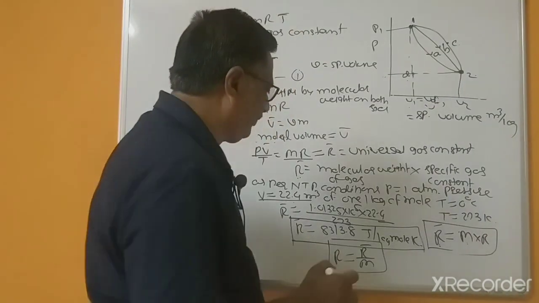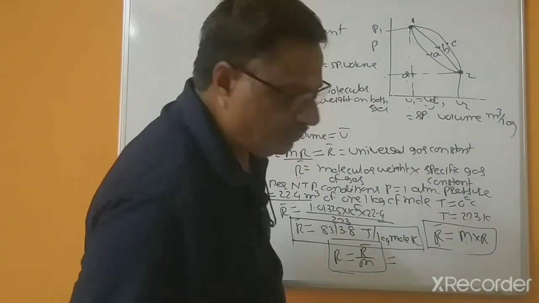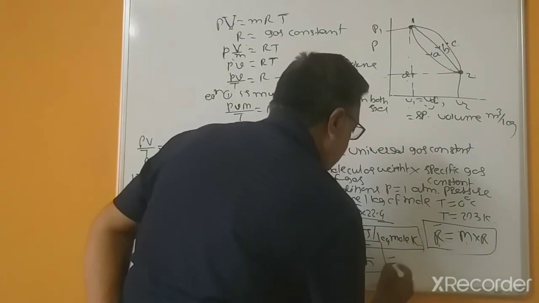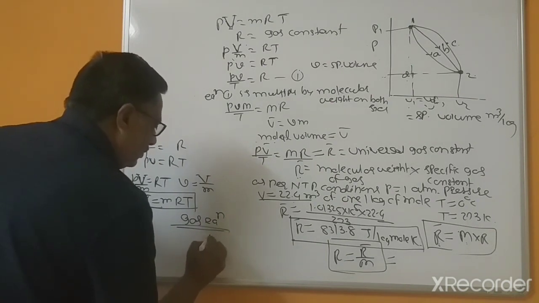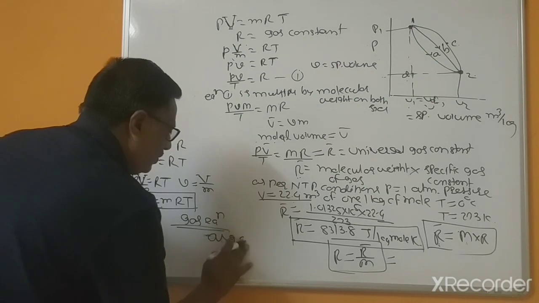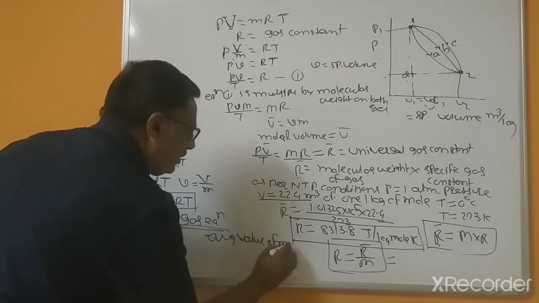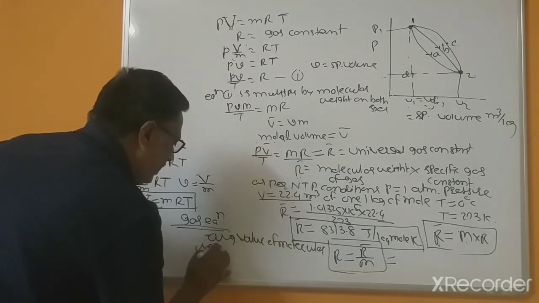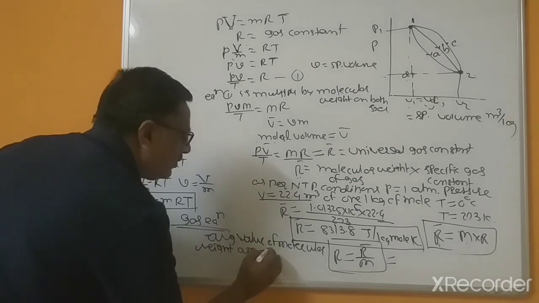This is equal to, for average value of molecular weight of air equal to 29.